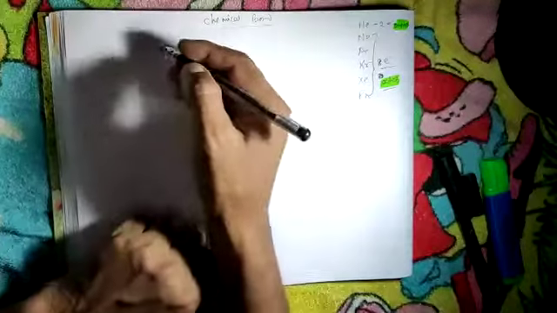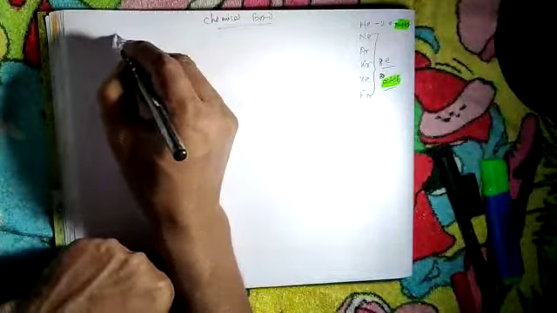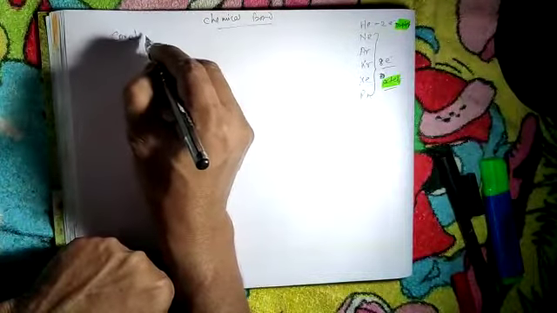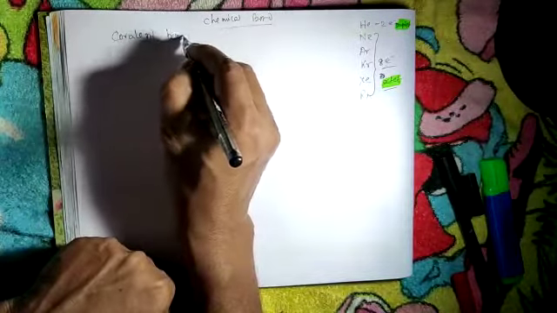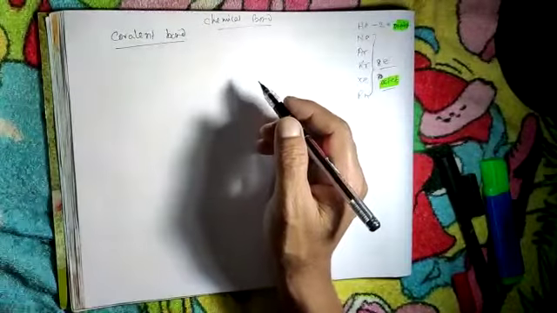Now at first I am going to discuss the covalent bond. What is a covalent bond?